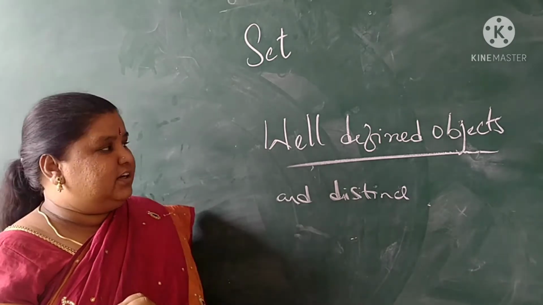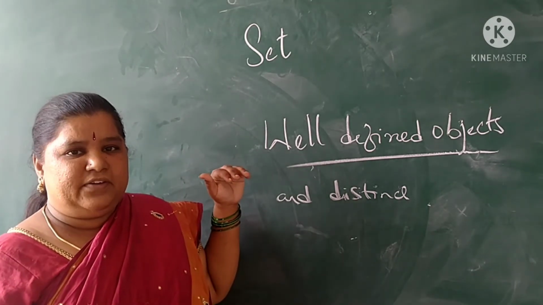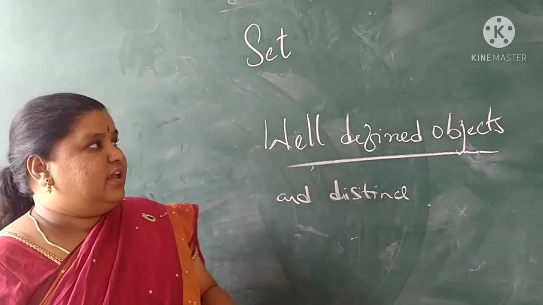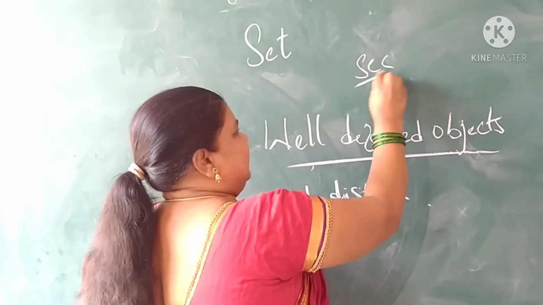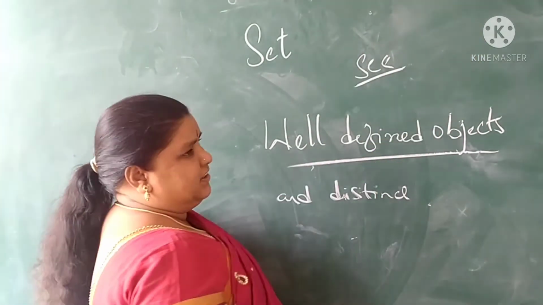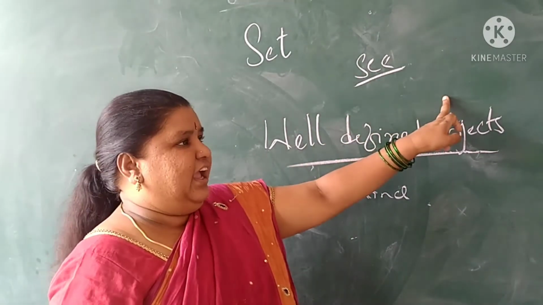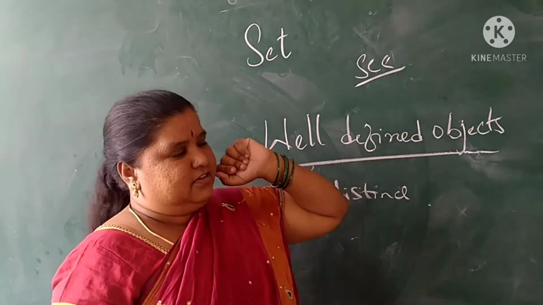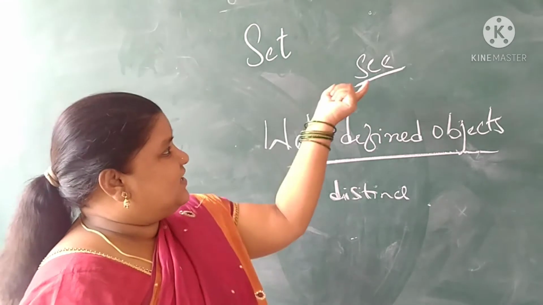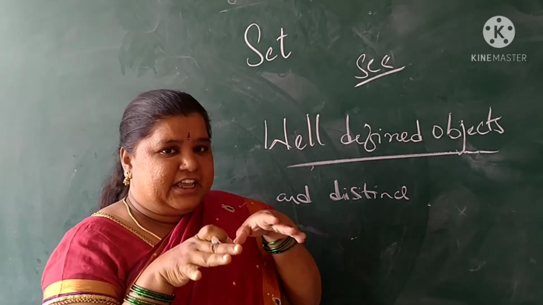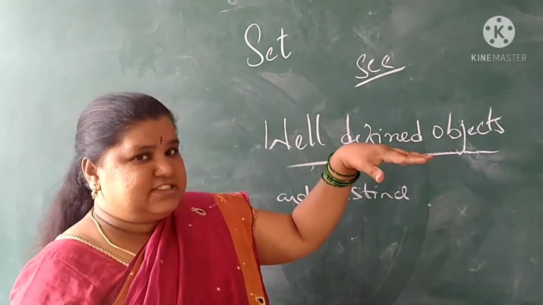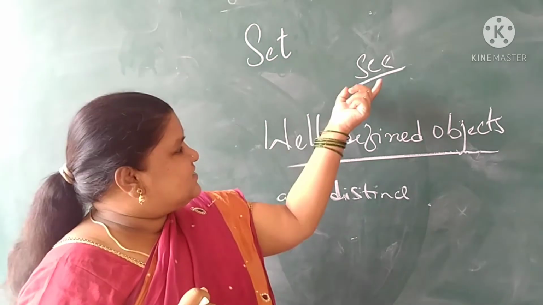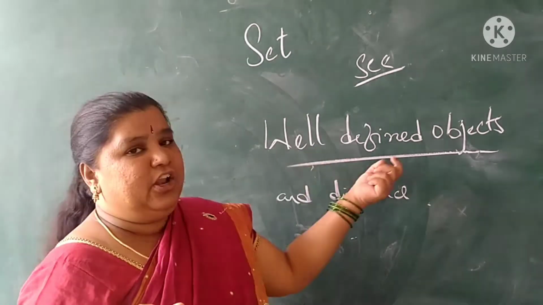So what can I say? How can we list out? We are taking some particular things which we see and which we cannot see. What we see, you can say table, chair, etc. What we cannot see, you can say air, a combination of oxygen, carbon dioxide, nitrogen, etc. In that way we are segregating the things, which we see and which we cannot see. In this segregation only we can say well-defined objects.